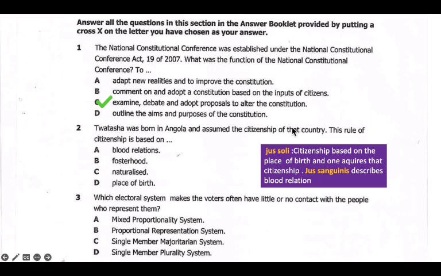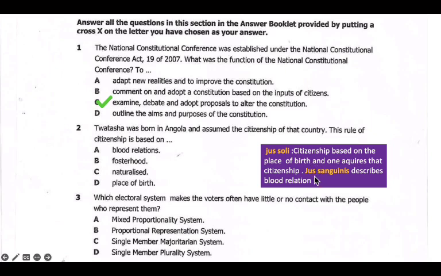Jus soli emphasizes citizenship based on the place of birth, and one acquires that citizenship. So Jus soli talks about the place of birth. Tuatasha was born in Angola and assumed the citizenship of that country, so the rule that talks about that is Jus soli.